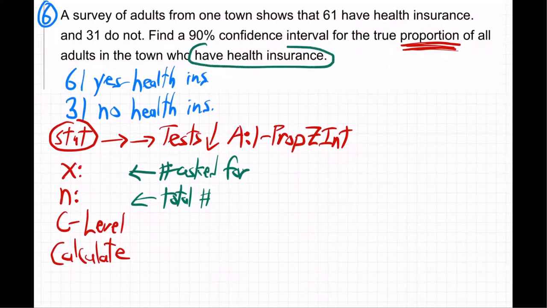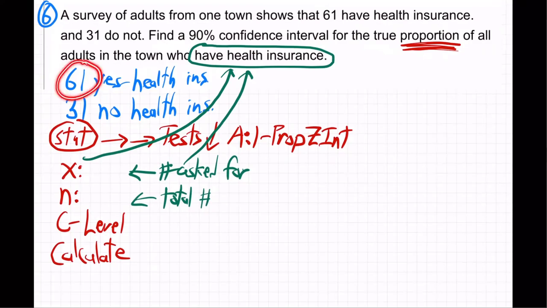Have health insurance, you see. That's what they're asking for. What percentage have health insurance? So X is supposed to be the number they're asking for, right? That's what the note says. So what number am I going to put there? What number have health insurance? The 61, right? Not making good sense? So that'll be the 61.